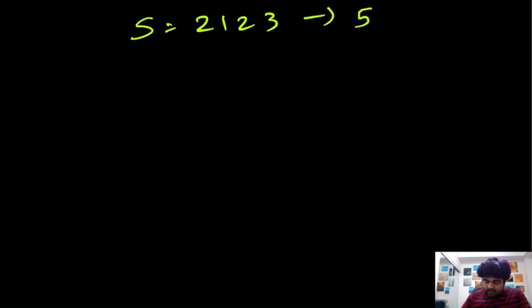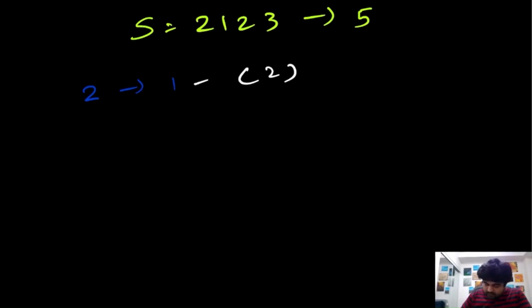Okay, now let's take one more example. s is equal to 2123. Let's see how many different ways we can decode this one. This is the same one we used in our brute force approach, so we know that there are 5 different ways we can decode it. But the thing is, we are going to do things a little bit differently over here. We are going to decode all of these prefixes. First we'll start with value number 2. How many different ways to decode this one? Only one way, and that way is 2.